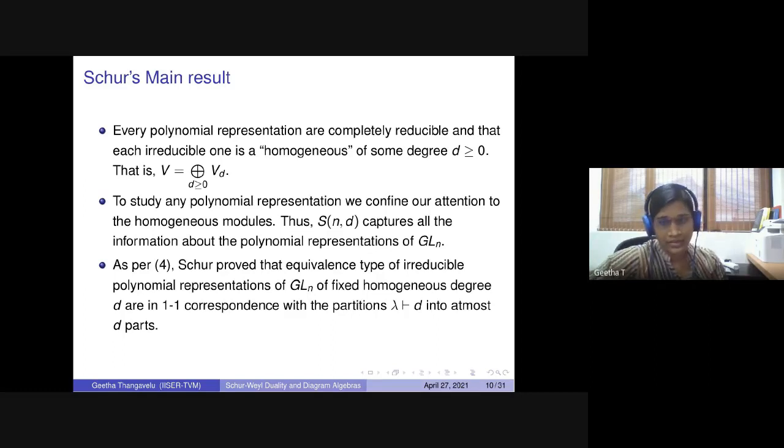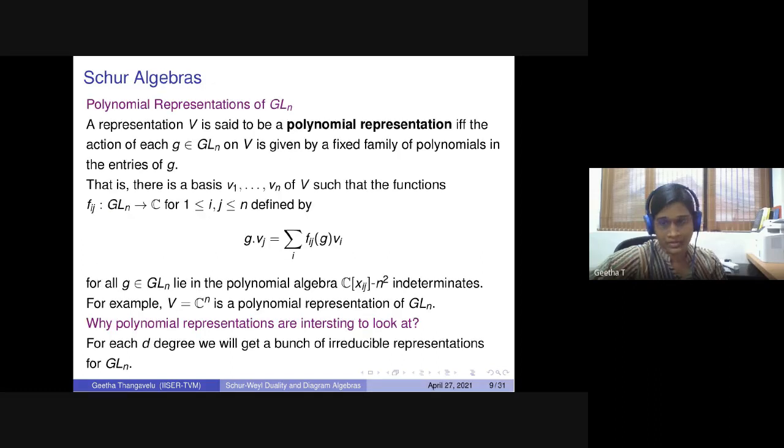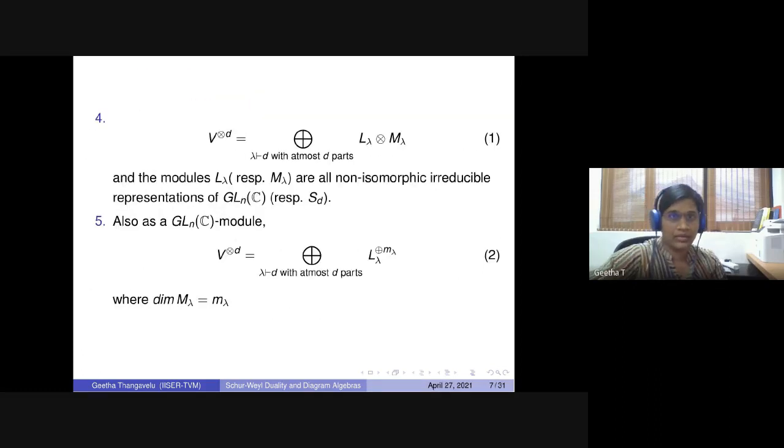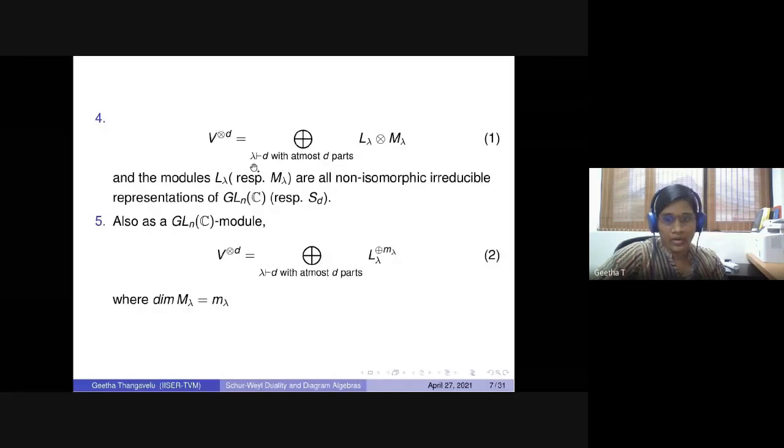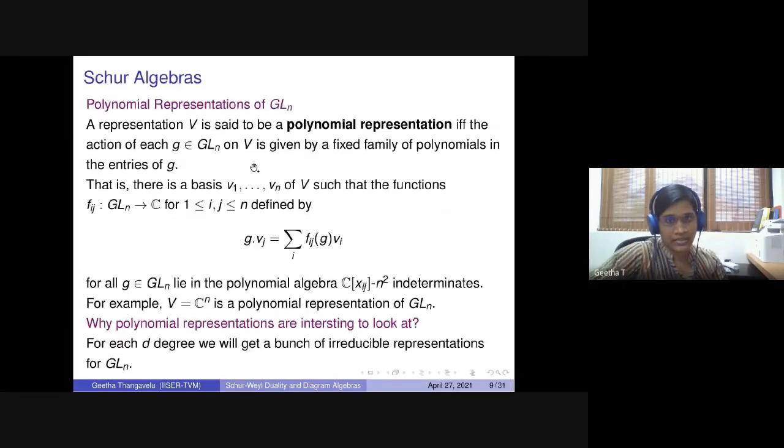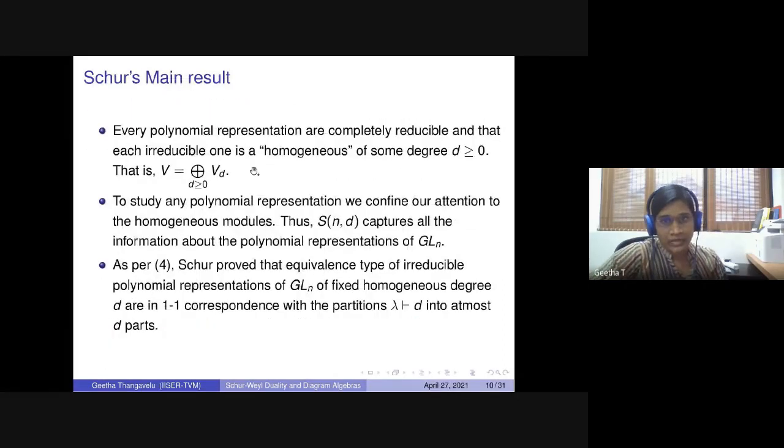And from this four, what Schur has said is, as I said earlier, the equivalence types of irreducible representations of GLN of fixed homogeneous degree are in one-to-one correspondence with the partitions of D into at most n parts. Here I made a mistake. Okay.